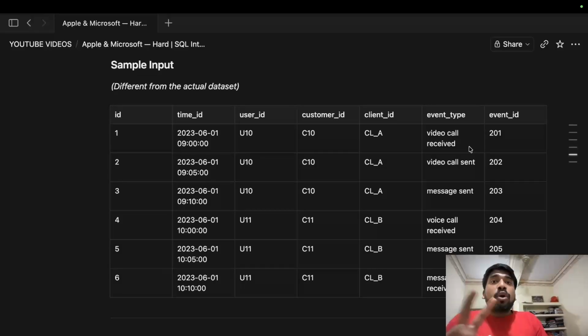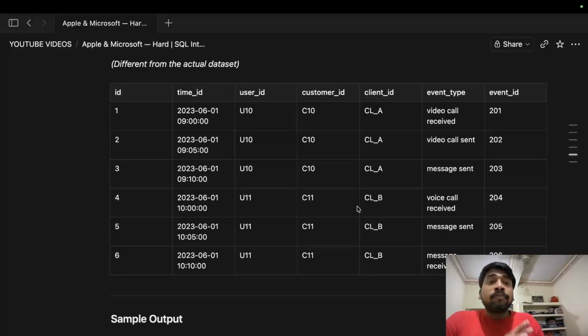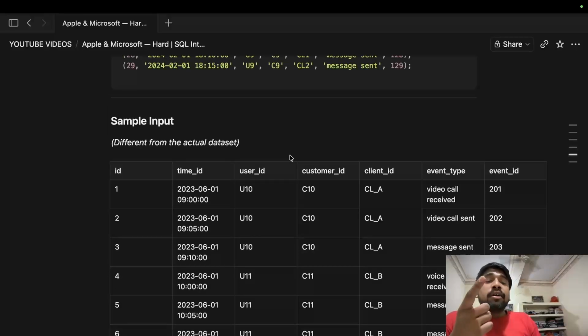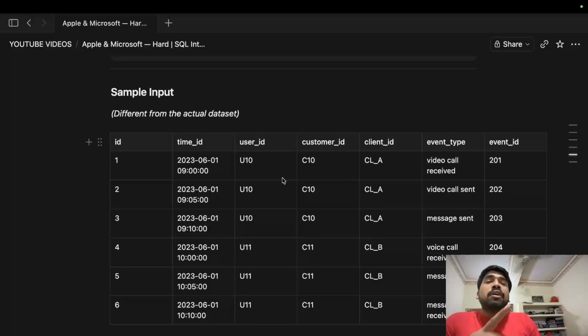Since 2 out of the 3 are communication events, the percentage comes out as 66%, or 67% if we round it off. Now, this is a qualified user, because the number of communication events is greater than 50% of the total events. So we have to include this user in our final count of total number of qualified users.